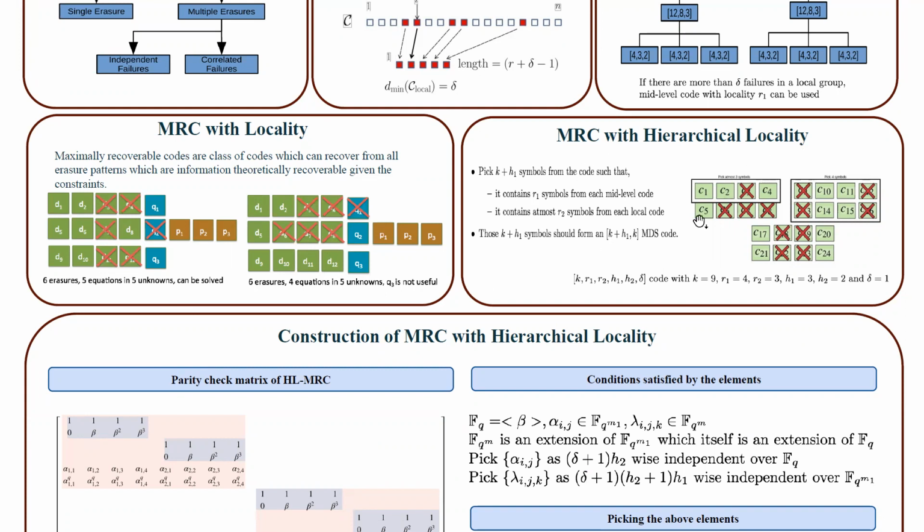MRC with hierarchical locality: pick k plus h1 symbols from the code such that they contain r1 symbols from each mid-level code and at most r2 symbols from each local code. Those k plus h1 symbols should form a (k plus h1, k) MDS code.